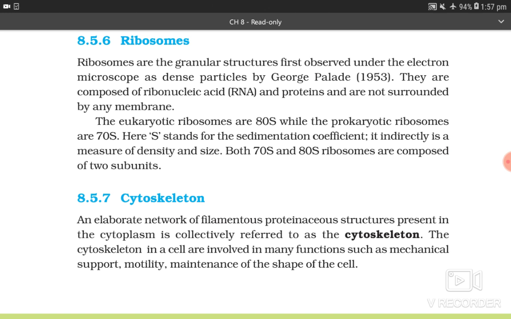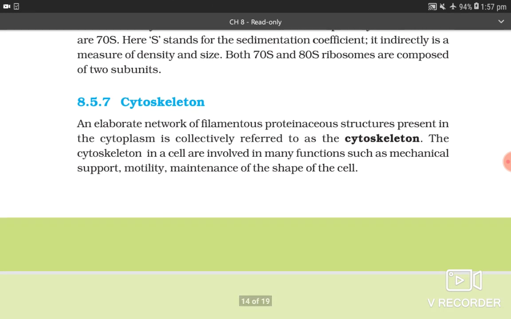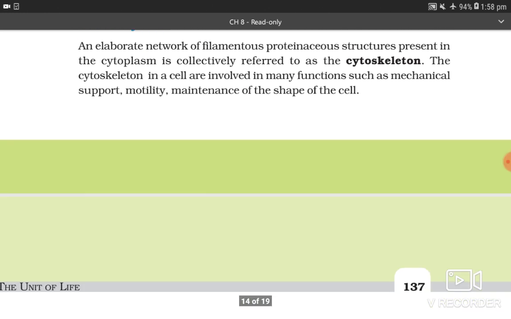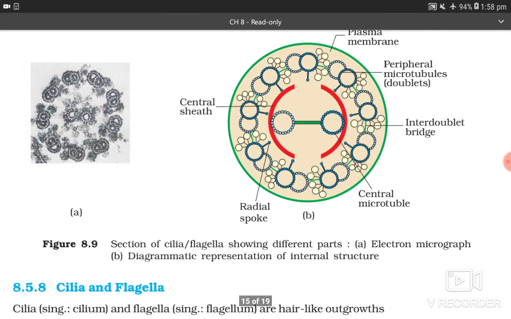8.5.7 Cytoskeleton. An elaborate network of filamentous proteinaceous structures present in the cytoplasm is collectively referred to as cytoskeleton. The cytoskeleton in a cell is involved in many functions such as mechanical support, motility, and maintenance of the shape of the cell. You can check this diagram.